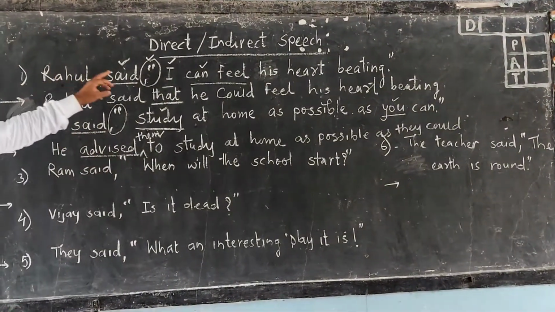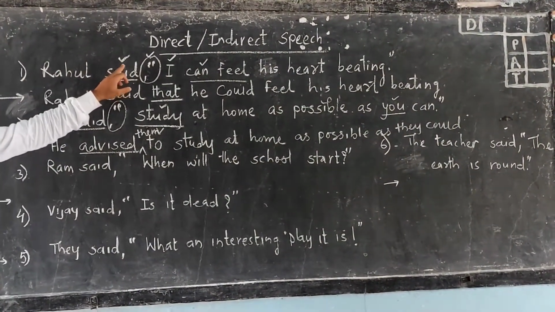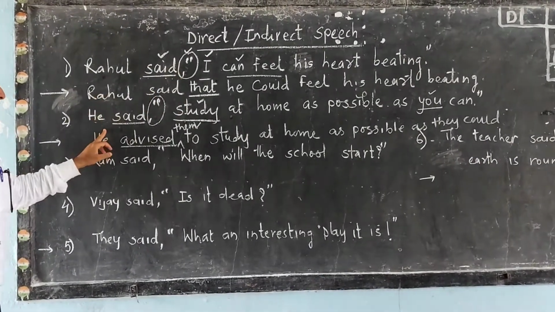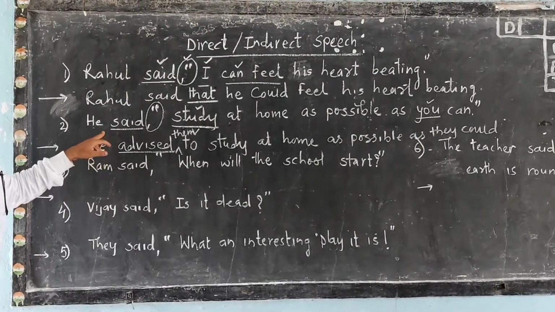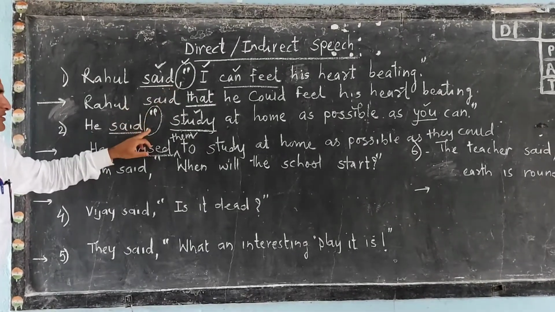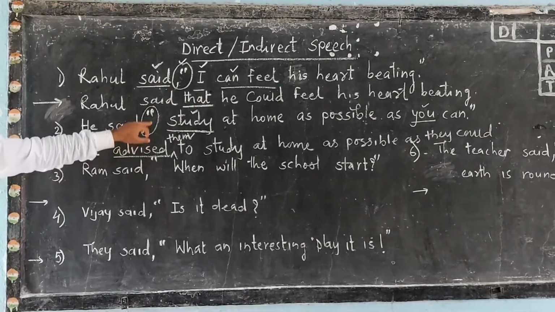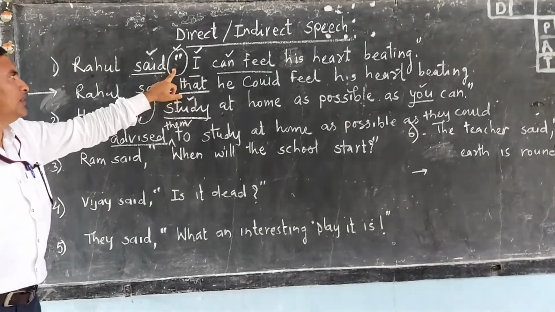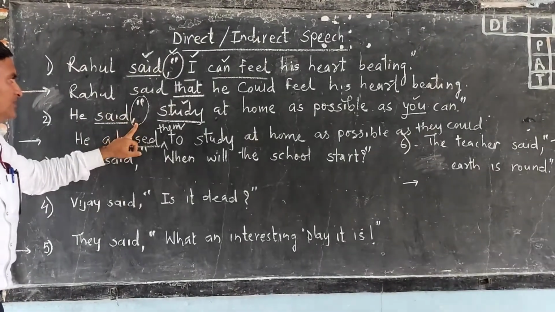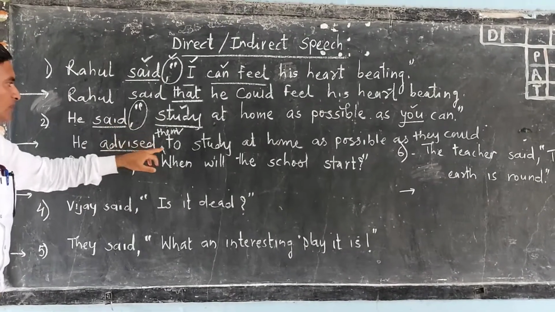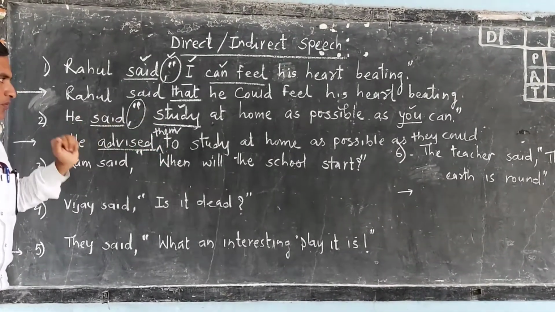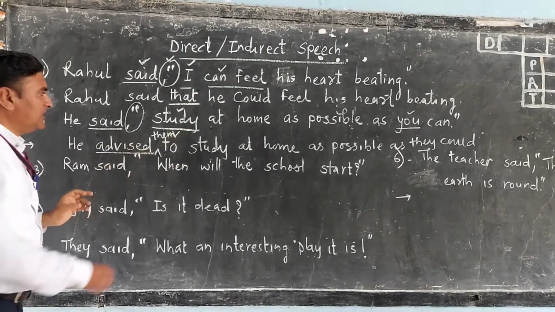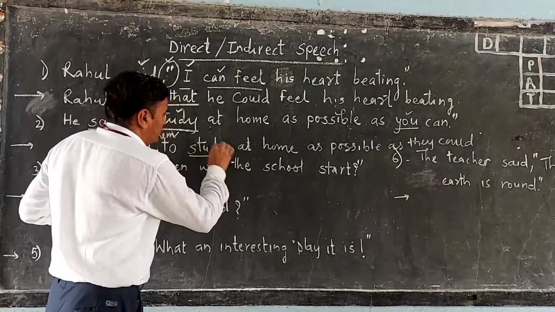So, in the case of the assertive sentence, you have seen the changes I have brought here. And in the case of the imperative sentence, see the difference between these two sentences. Here we have taken the conjunction "that" for the inverted commas, and in this sentence we have taken the conjunction "to" instead of the inverted commas. And the further part is as it is, but don't change the tense of the main verb here also.